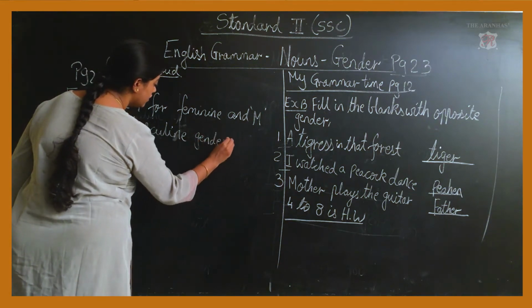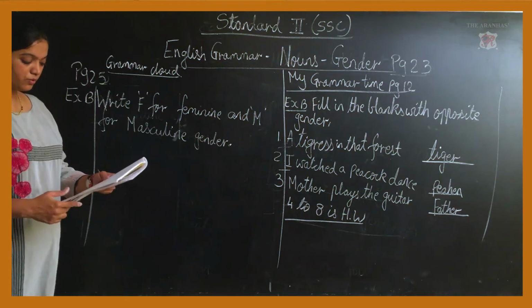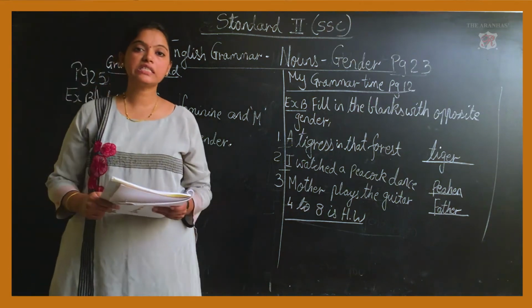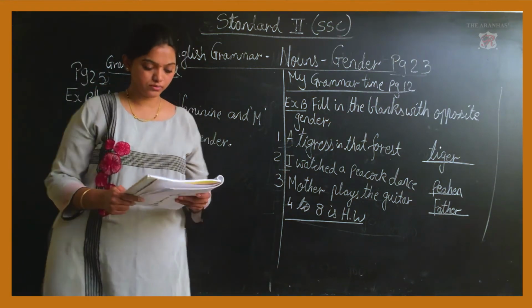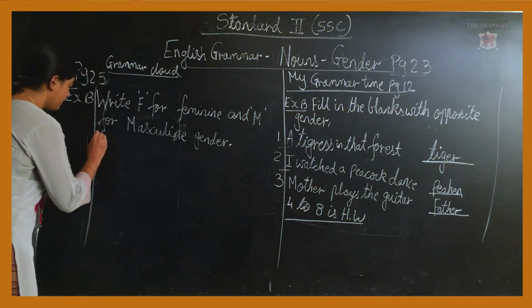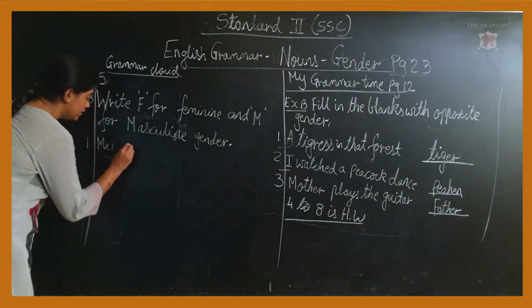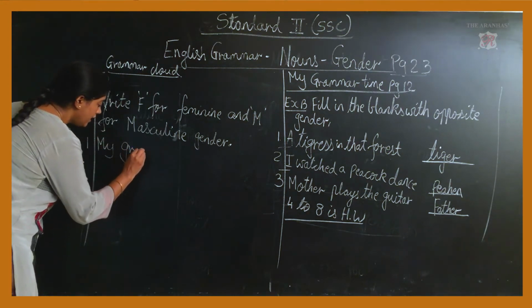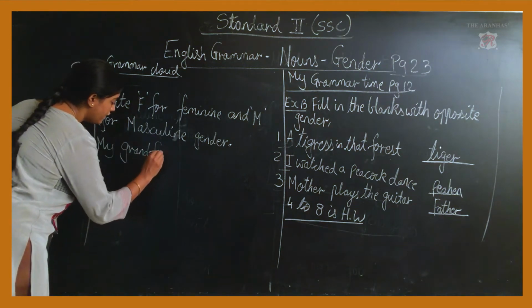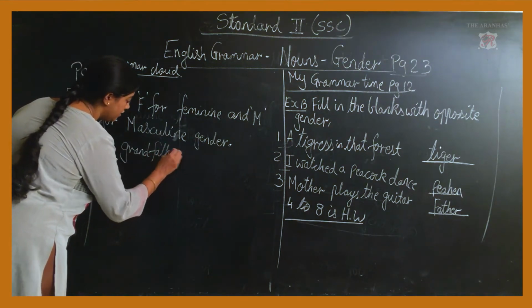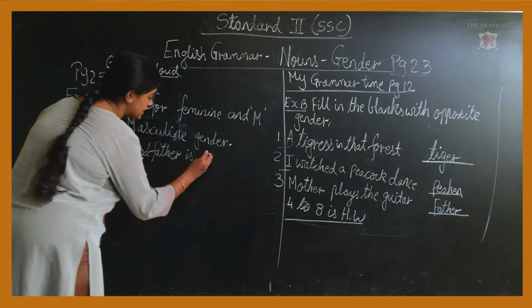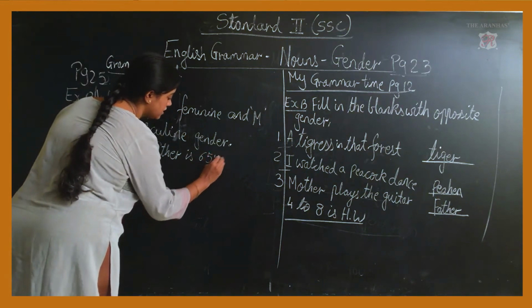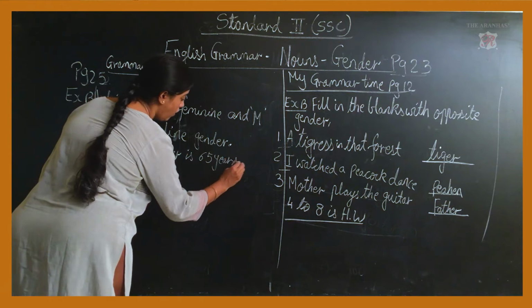This is your question given. The first one was, my grandfather. G-R-A-N-D, grand. F-A-T-H-E-R, father, is 65 years old.